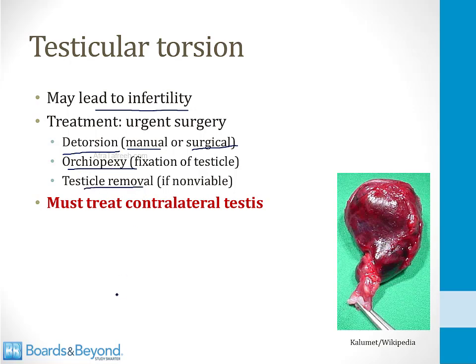A very high-yield thing for you to know about this condition is that you must treat the contralateral testis. Remember that boys who develop this usually have an anatomic defect, and if it's present in one testicle, it's likely to be present in the other. So you treat the testicle that has the torsion, and you also secure the other testicle to the scrotum via an orchiopexy so that that testicle will not later develop a torsion as well.